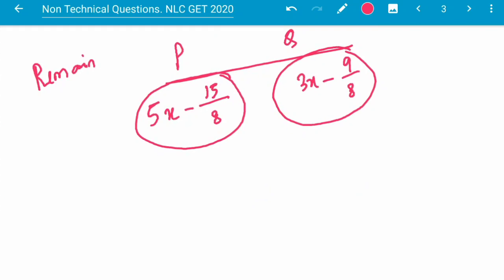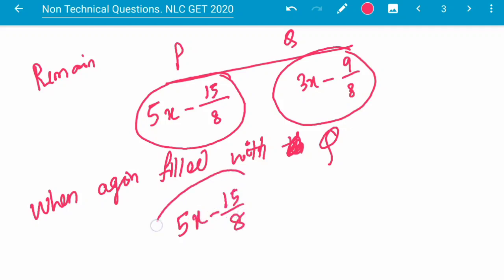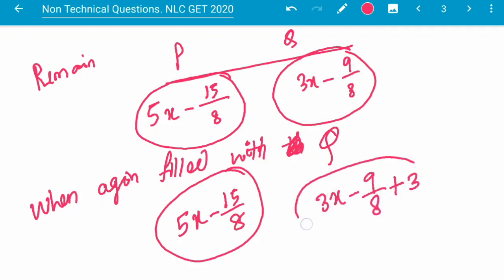So when again filled with Q, that means only Q is added, that is now the portion will be 5x minus 15 by 8. P is same, but Q is added. 3x minus 9 by 8 plus 3, this is added.